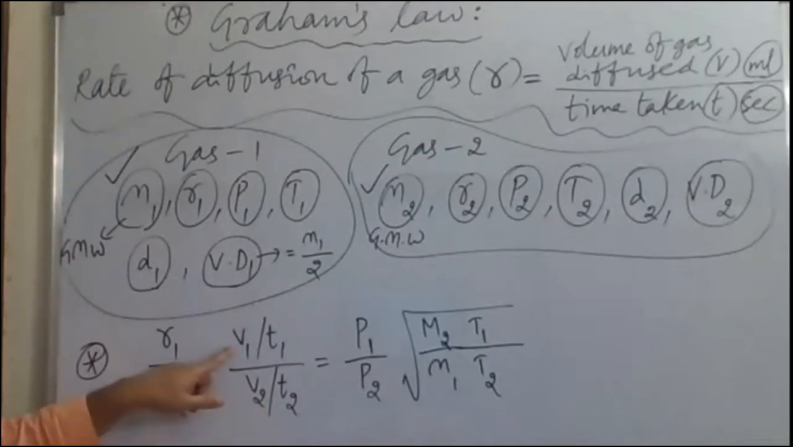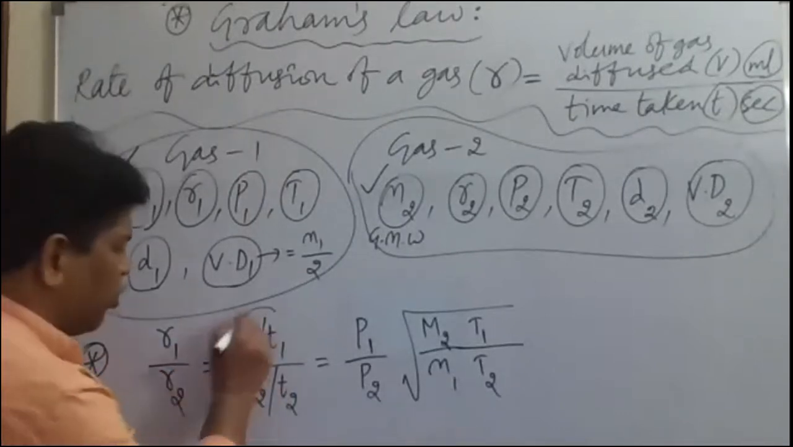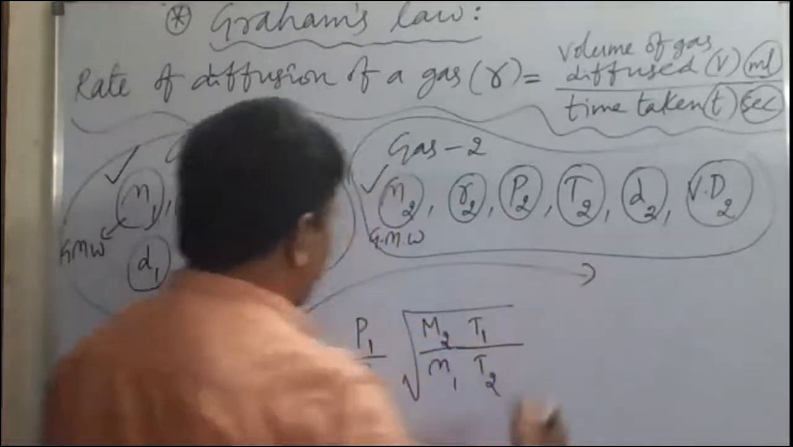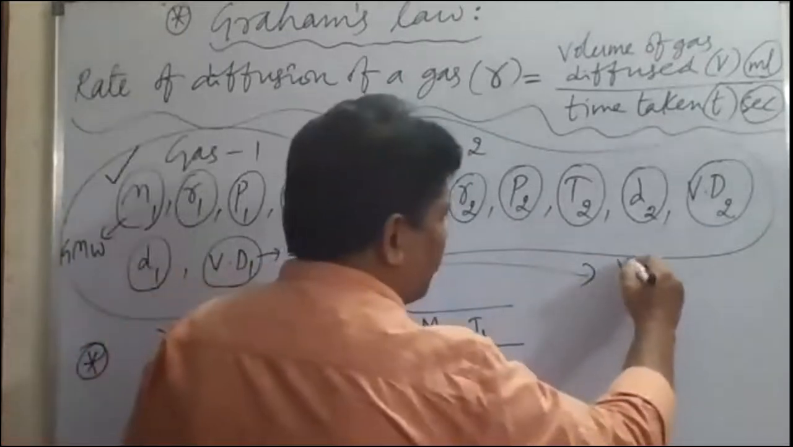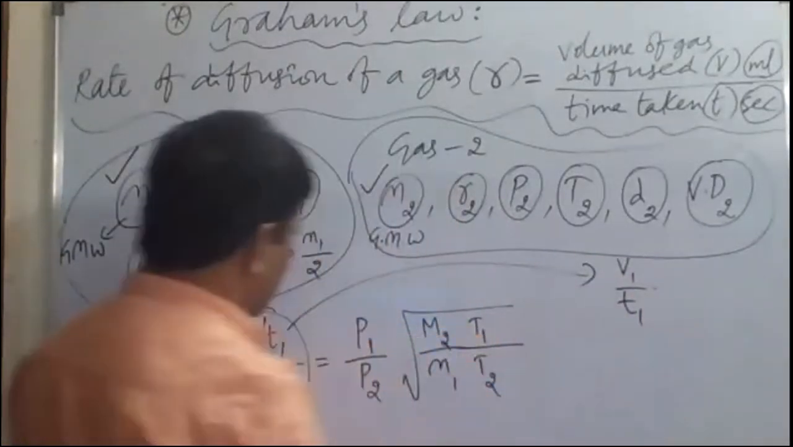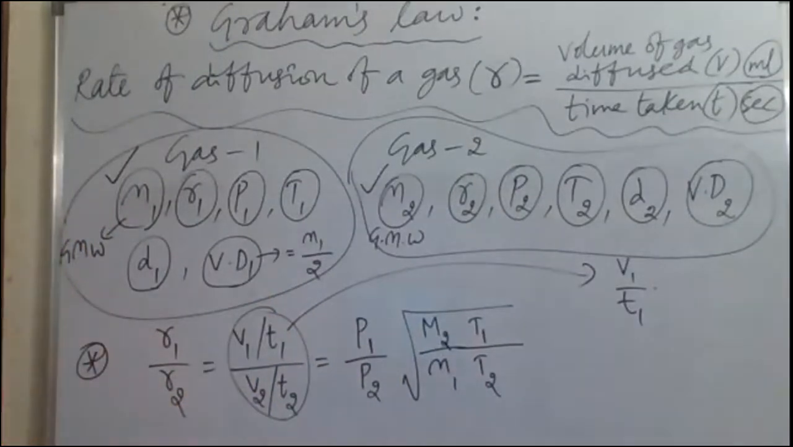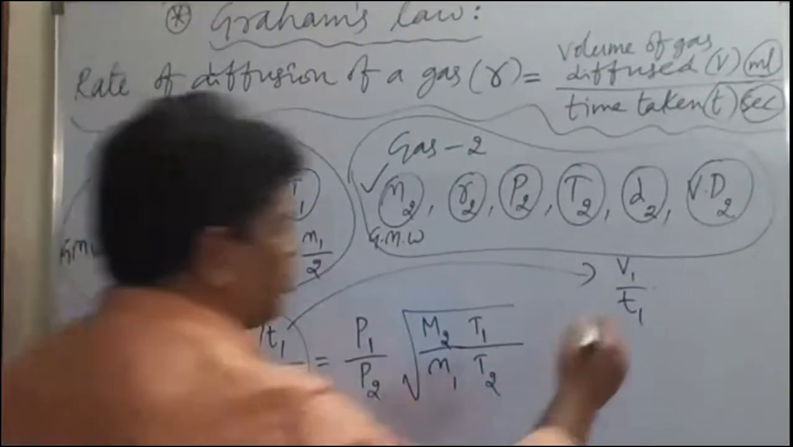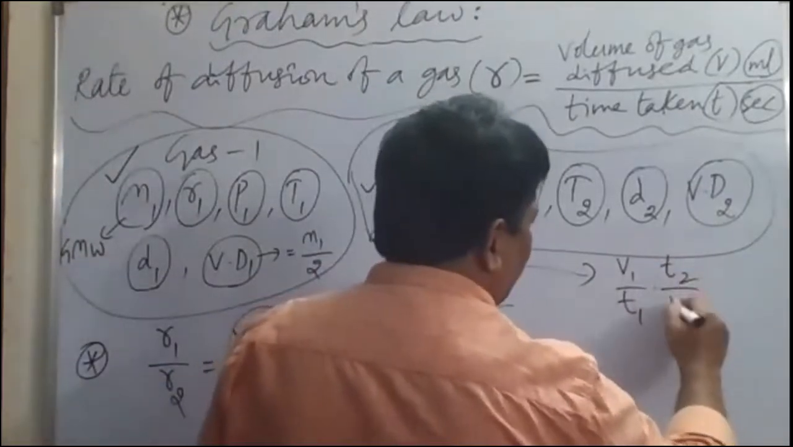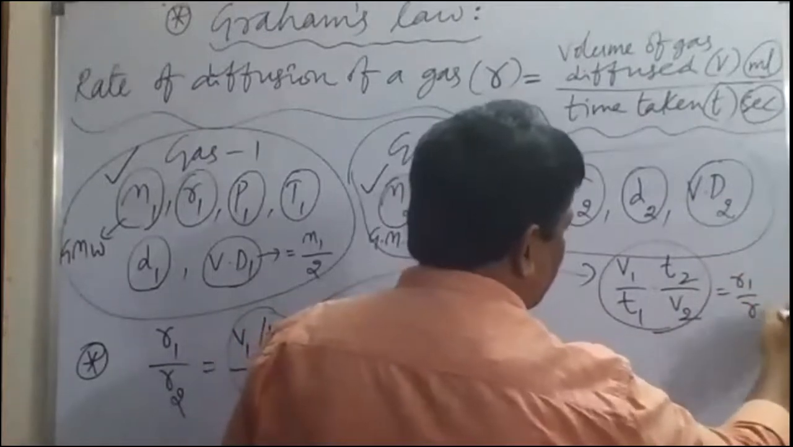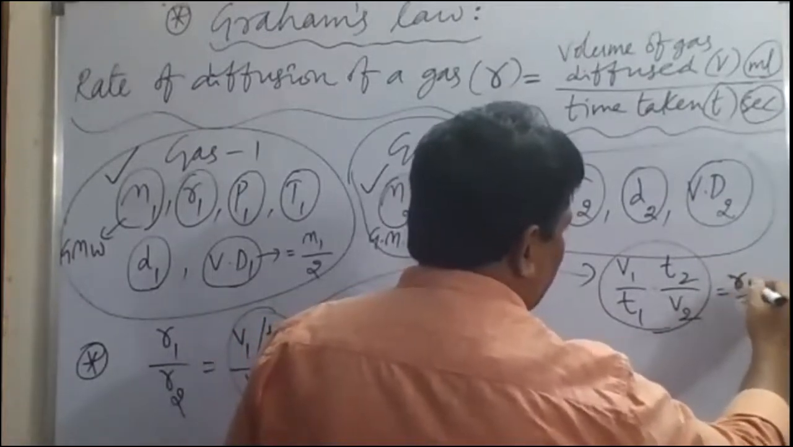How do we write this one? V1 by T1 into T2 by V2. The V2 by T2 will go up now, so it will be T2 by V2. So V1 by T1 into T2 by V2. This way we take R1 by R2, and we can also write it like this.